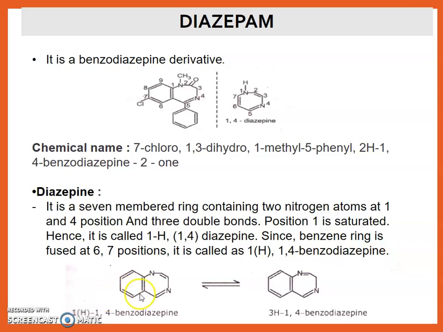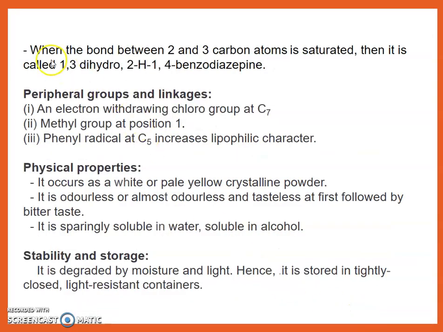This is 1H-1,4-benzodiazepine and this is 3H-1,4-benzodiazepine. When the bond between 2 and 3 carbon atoms is saturated, then it is called 1,3-dihydro-2H-1,4-benzodiazepine.